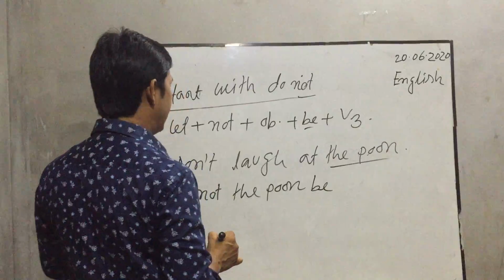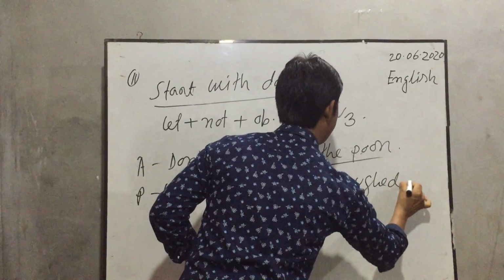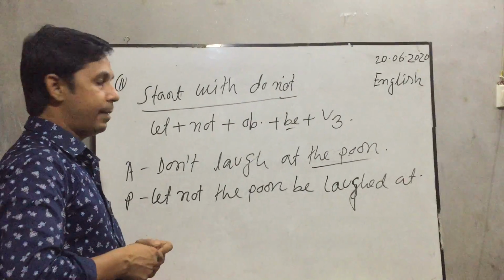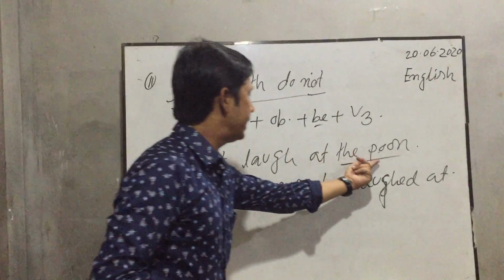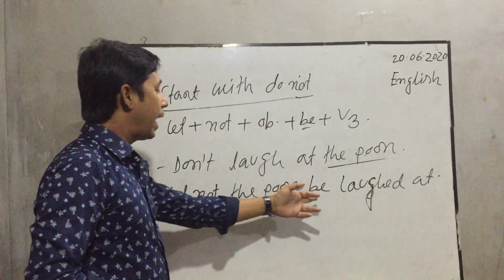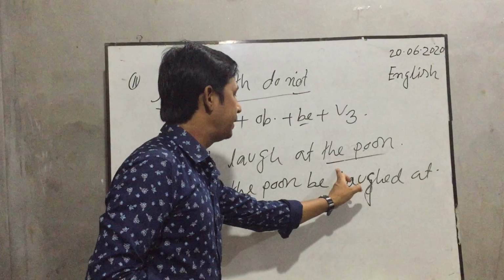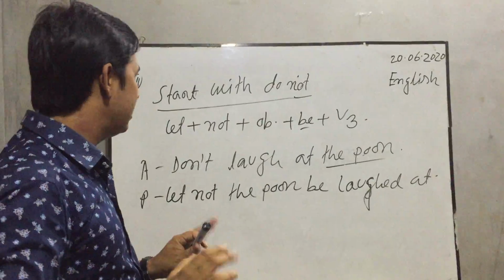Let not the poor be laughed at. Okay, my dear students. Once again, don't becomes let not. Then the object here is the poor. Let not the poor be, according to rules, laughed at. Here the past participle form is laughed at. Okay? Clear? Thank you.